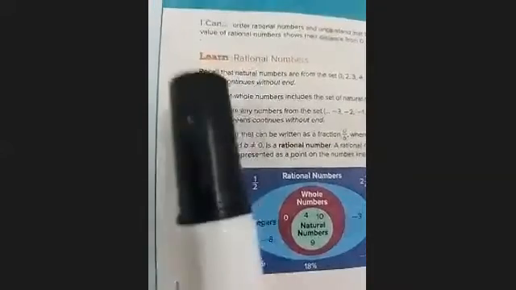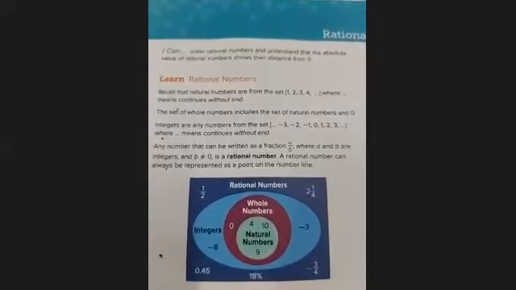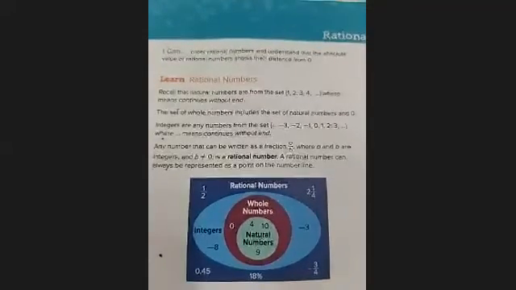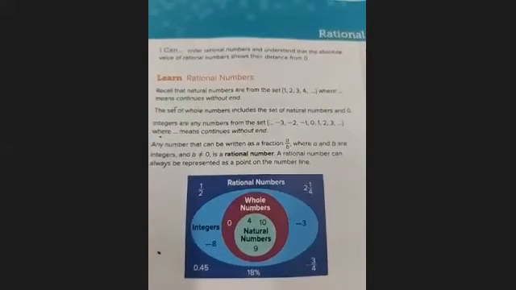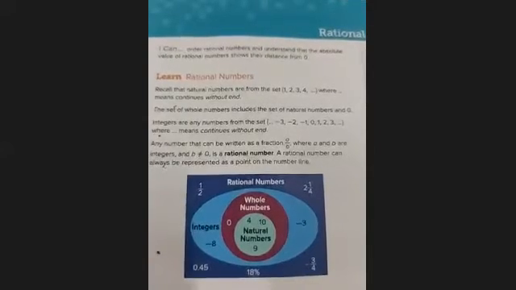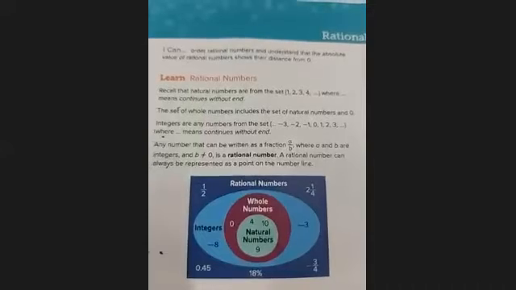Rational numbers and sets of rational numbers can be graphed on a horizontal or vertical number line. Recall that natural numbers are from the set 1, 2, 3, 4, and so on, where the dots mean continues without end.